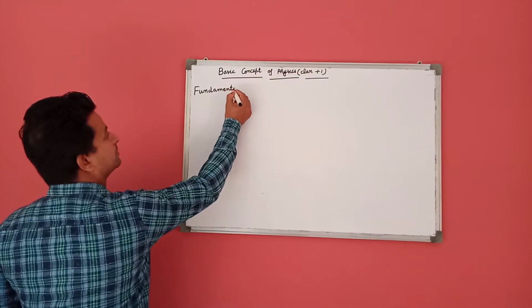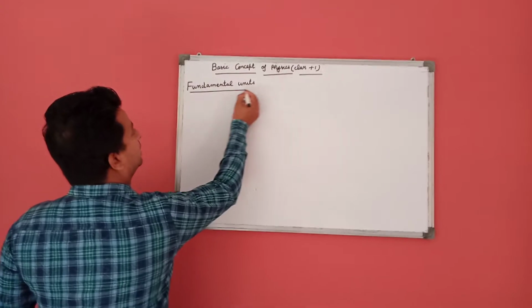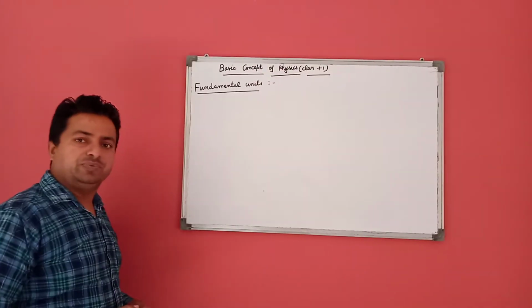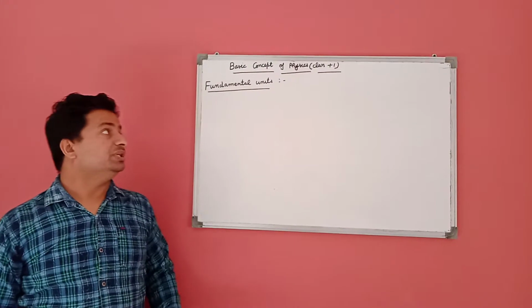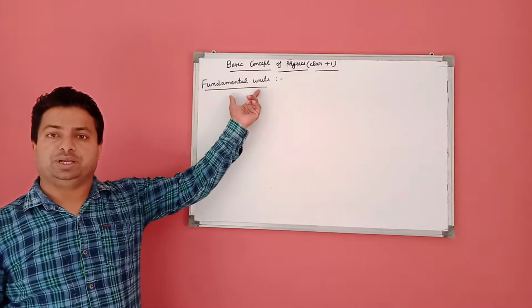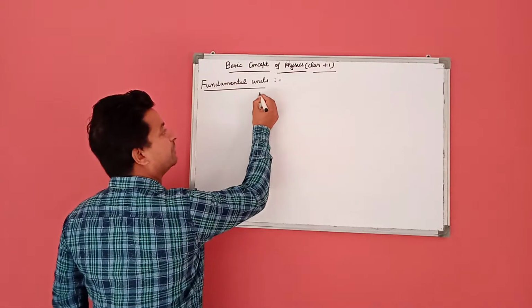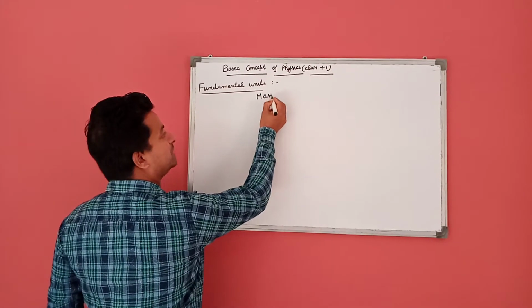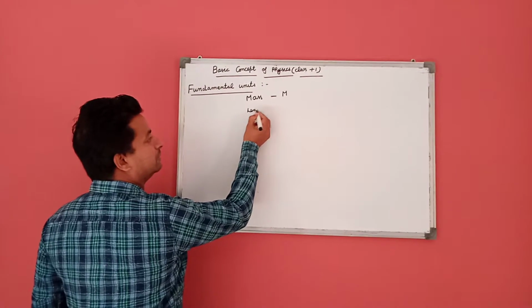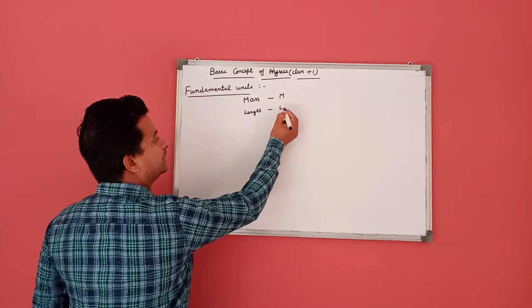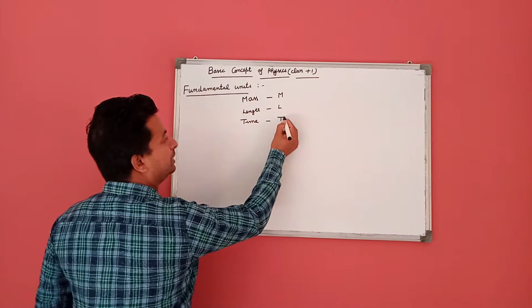Fundamental units are the units which cannot be obtained with the help of other units. There are three basic fundamental units. One of them is mass, which is denoted by capital M. Another is length, which is denoted by capital L, and the last one is time, which is denoted by capital T.